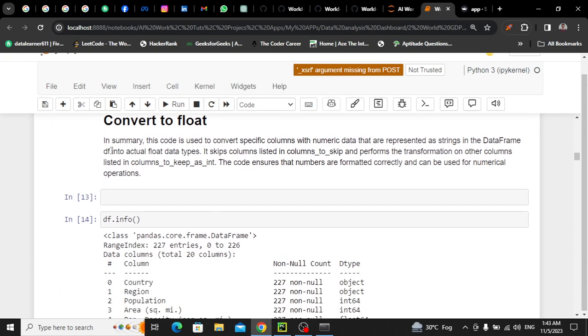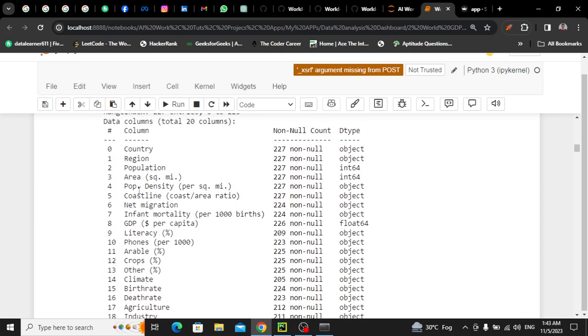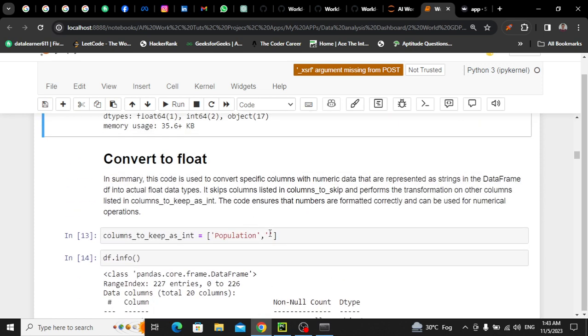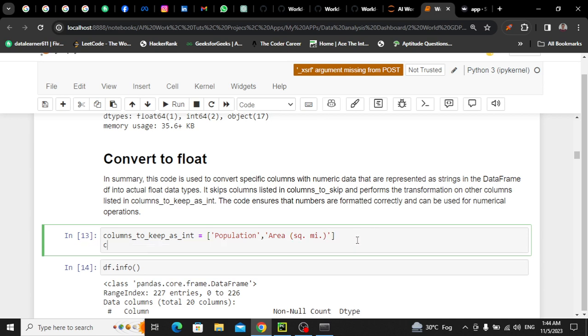So what I can do, I'll declare a variable by the name of columns to keep as int, and these two, population, and area, this one is already an integer. After that, columns to skip, you will understand all things, don't worry.